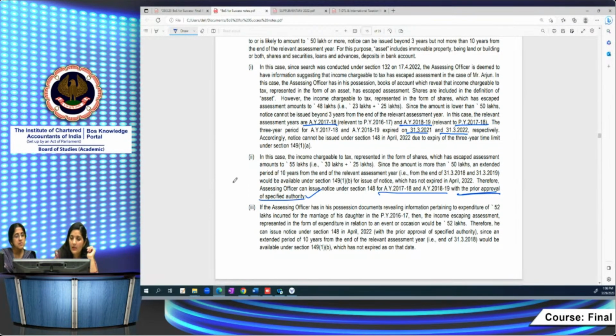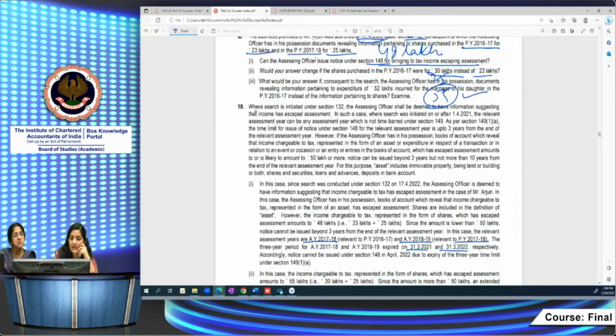In the second case, what would be your answer if, consequent to the search, the AO has in his possession documents giving information pertaining to some expenditure incurred for the marriage of his daughter in previous year 16-17, instead of information pertaining to shares? If it is not shares but expenditure, in respect of expenditure also he can proceed for income escaping assessment under section 147 by issuing notice.